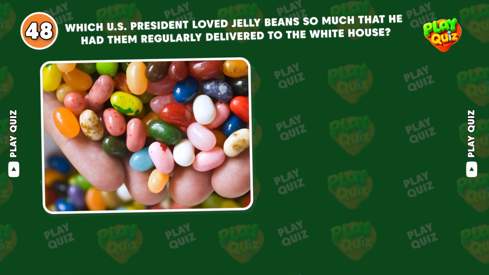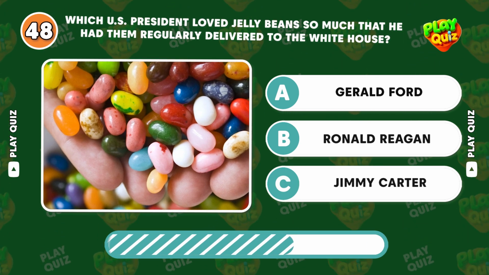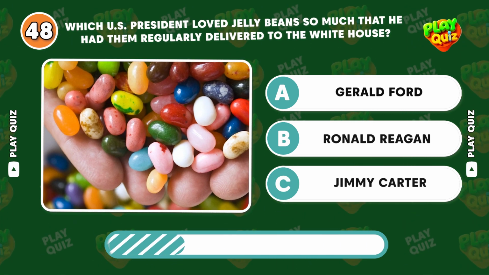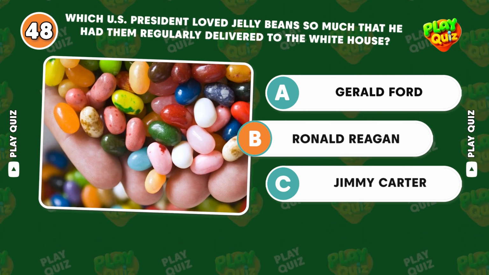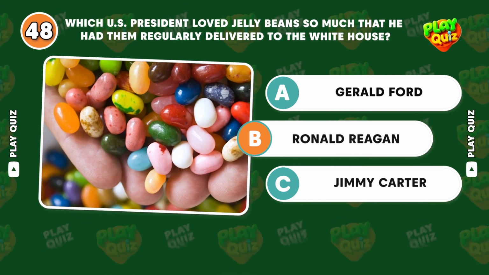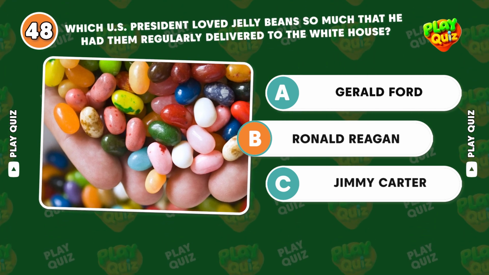Which U.S. president loved jelly beans so much that he had them regularly delivered to the White House? Correct answer, Ronald Reagan. He kept jelly beans on his desk and even sent them to astronauts on the space shuttle.